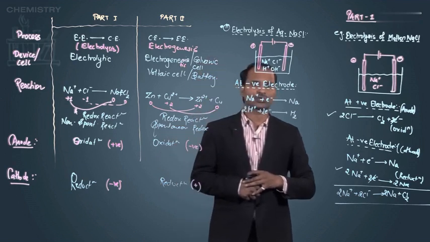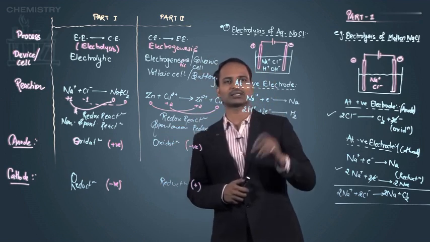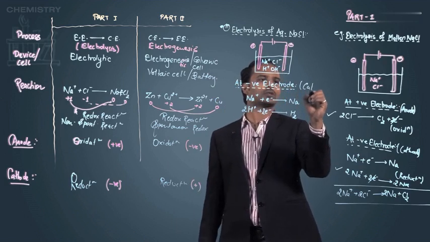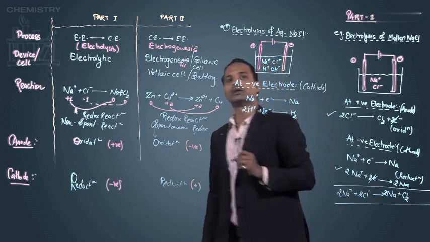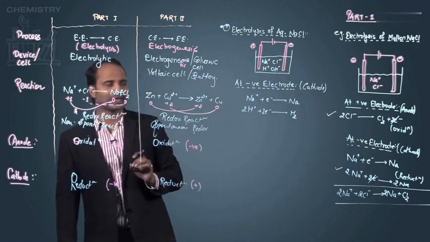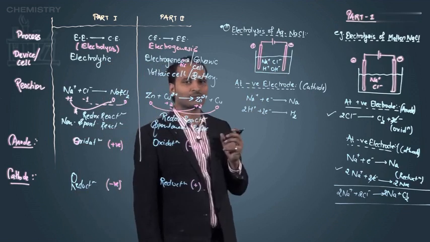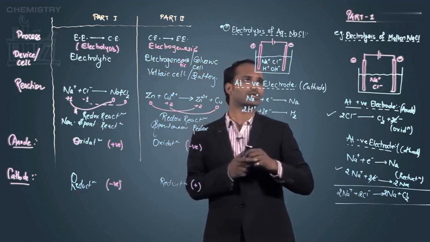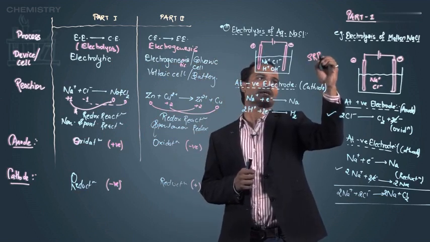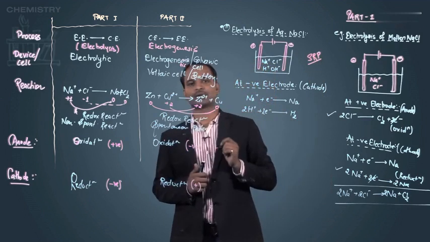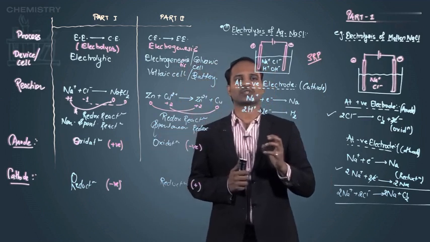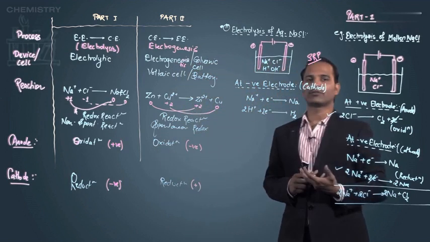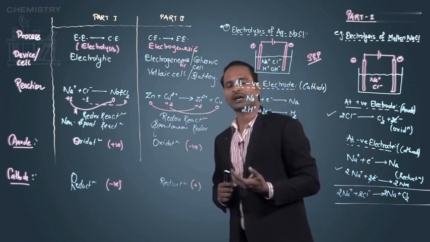Now who will gain the electron? Both reactions are examples of reduction, and since it is a reduction, again I will say that the negative electrode is a cathode. Now which reaction will take place? Again it depends on the reduction potential, which tells us the tendency of a substance to be reduced. It is represented by SRP, the standard reduction potential. The reduction potential measures the tendency of an atom to be reduced. The higher the SRP value of a given ion, the more the tendency of the ion to be reduced.